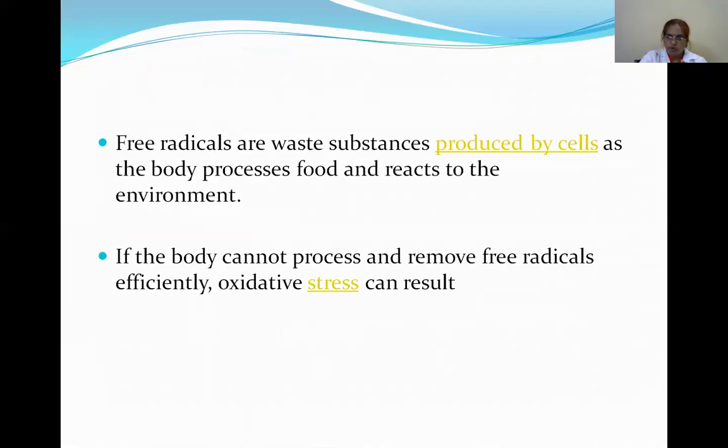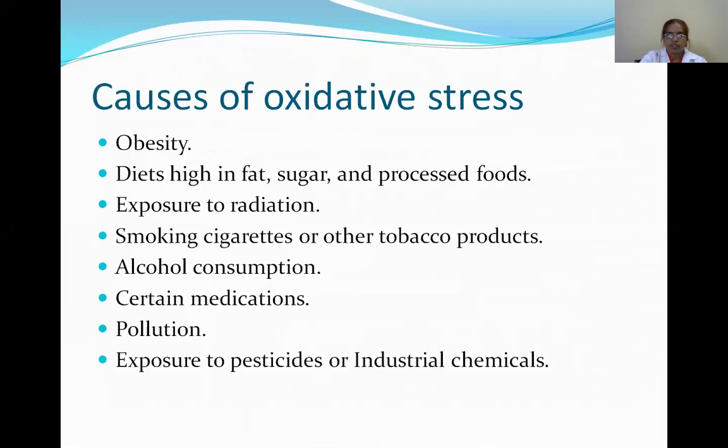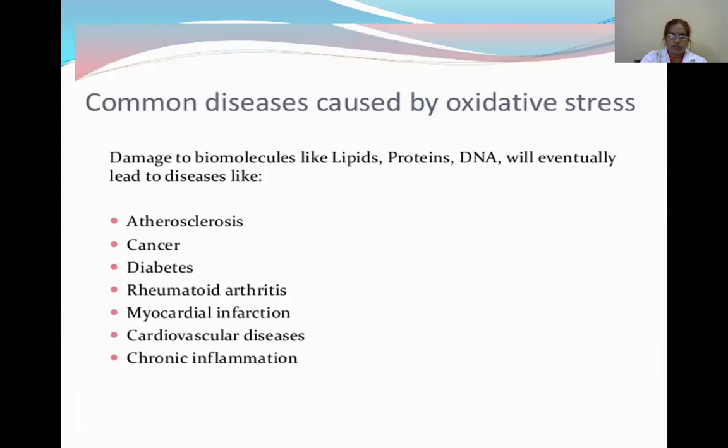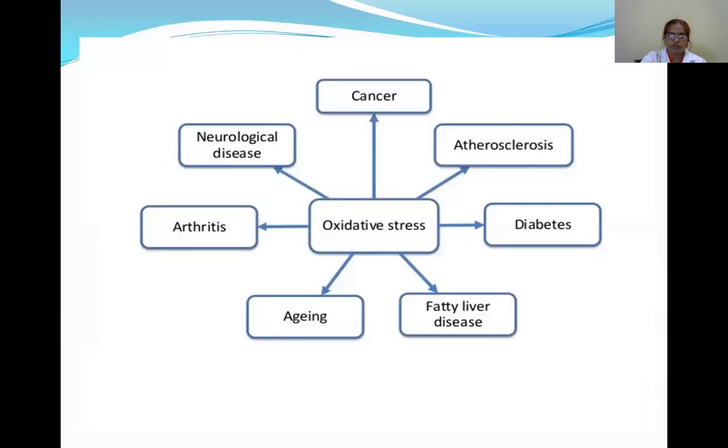If the body cannot process and remove the free radicals, it leads to oxidative stress. The main causes of oxidative stress are a diet rich in fats, sugars and processed foods, smoking cigarettes, alcohol consumption, certain medications, pollution, and exposure to pesticides or industrial chemicals. Oxidative stress is linked with diseases like atherosclerosis, cancer, diabetes, rheumatoid arthritis, myocardial infarction, cardiovascular diseases and chronic inflammation.